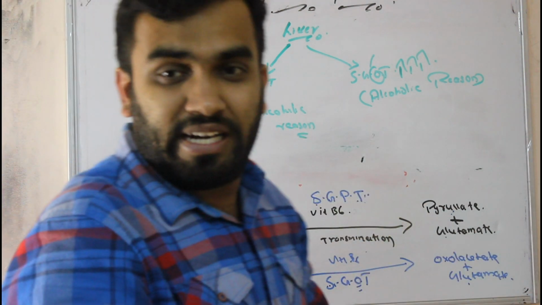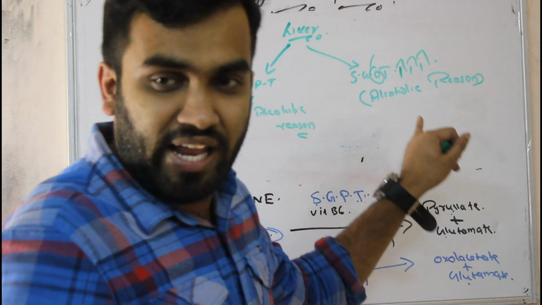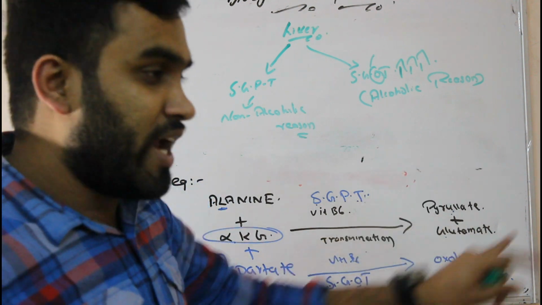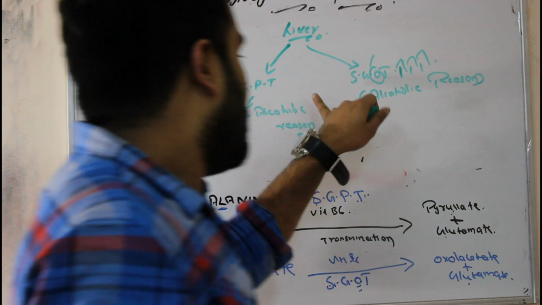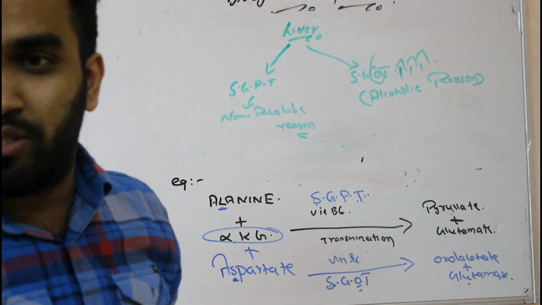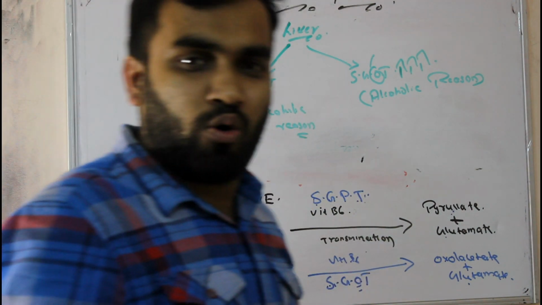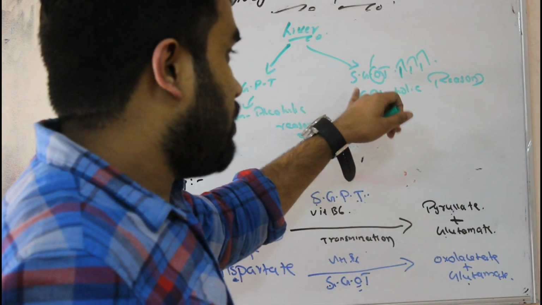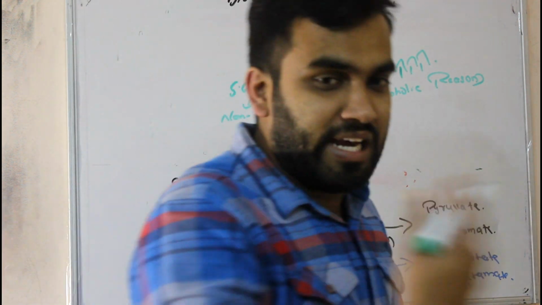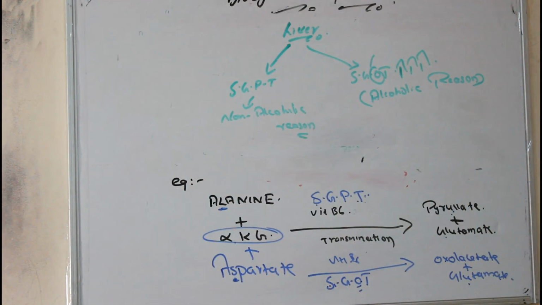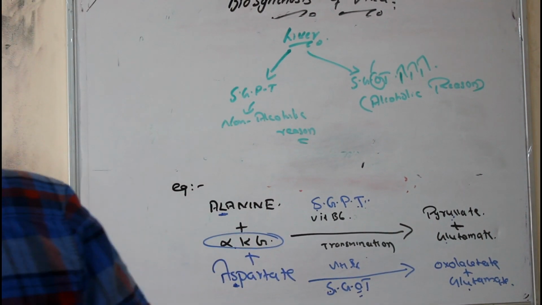So in a biochemical test, just look for the enzyme. If the SGOT is high, you can tell Dadaji, so drink less. Or if SGPT is high, it means what? Non-alcoholic fats or junk food. So if the SGOT level is high, it means the patient is too alcoholic. That's why he is having liver failure. Clear? We are done with transamination.